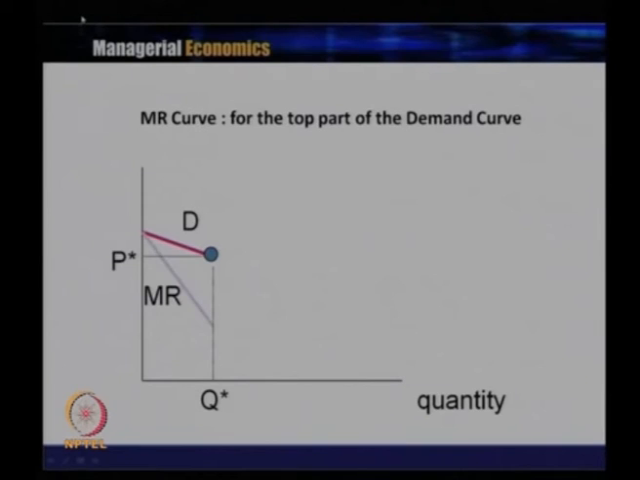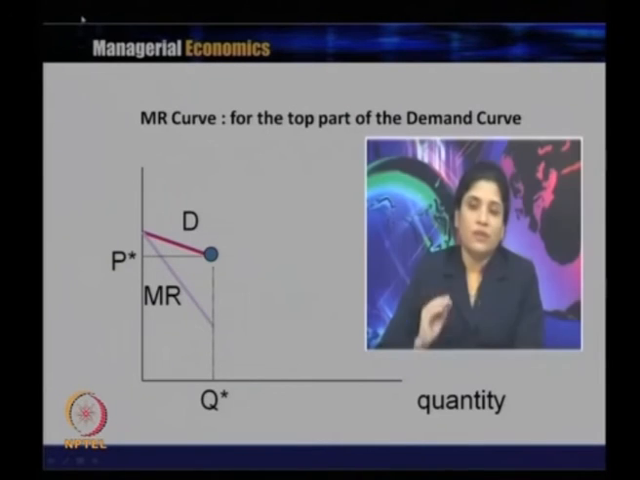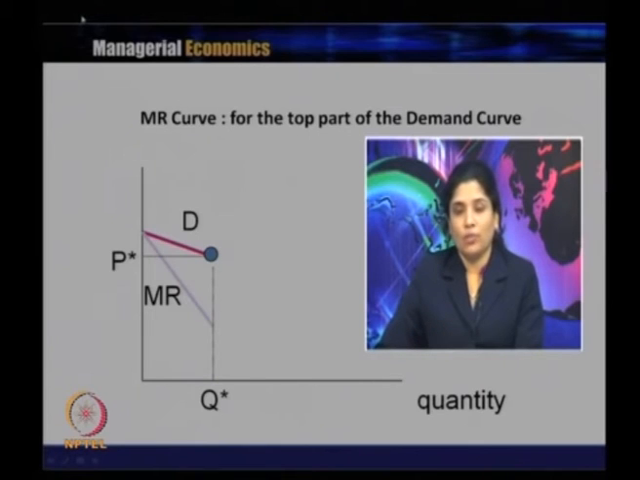Now how do we get the marginal revenue curve here? We also get two marginal revenue curves, because since we have two demand segments, we have two marginal revenue curves. The first marginal revenue curve comes from the top part of the demand curve, which is the elastic demand curve. So this marginal revenue curve is with respect to the elastic segment of the demand curve.